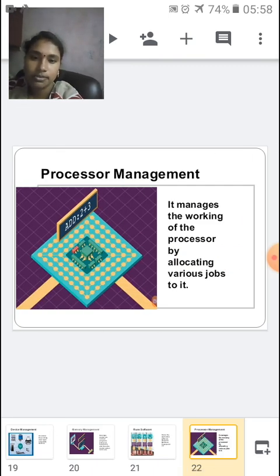What is processor management? It manages the work of the processor by allocating various jobs to it. Processor management controls that all the parts of the computer are being used by allocating different jobs. So the OS takes care of managing the processor by allocating various jobs to it.